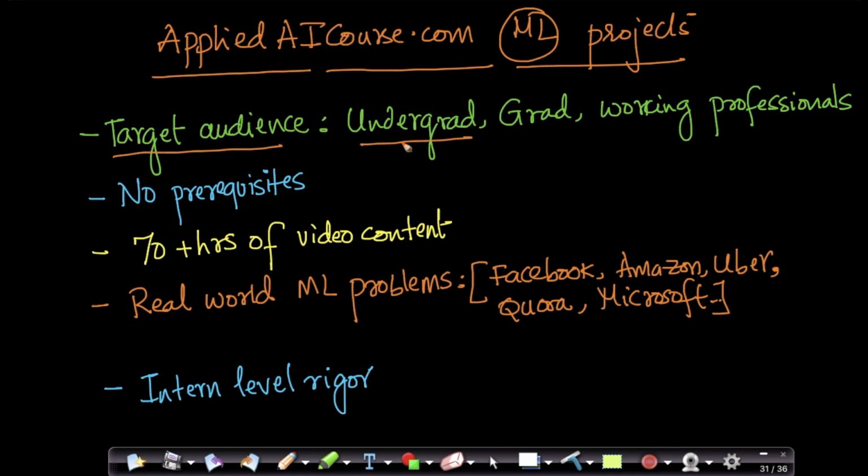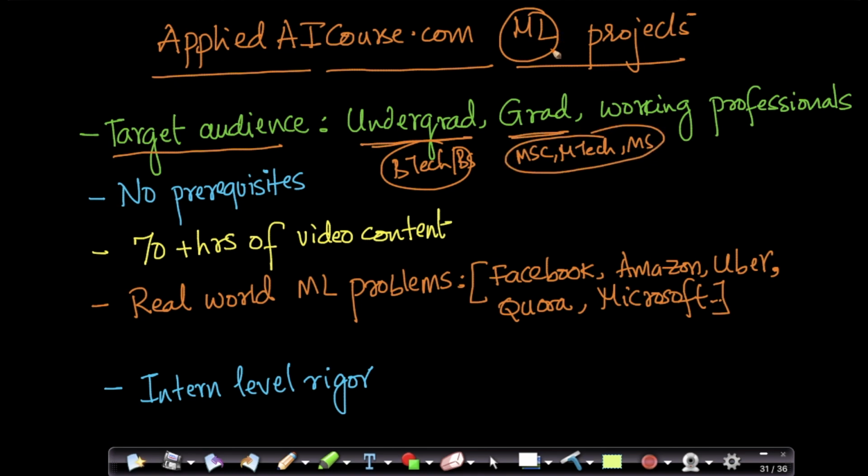It's mostly undergraduate students like BTech or BE students, as well as graduate students like MSc or MTech or MS students who want to do their final year project. Undergrad basically means BTech or BS or any of these degrees. So these are students who are planning to do their final year project in machine learning, and they will certainly be very interested in our machine learning projects. Also working professionals who want to pick up a problem and solve it during their free time, so that they learn machine learning and how to solve a machine learning problem, would also be interested.